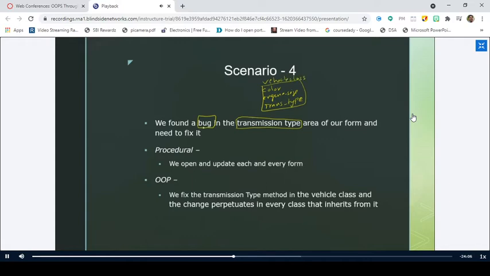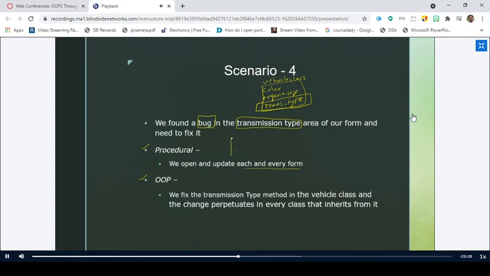So when you find a bug in the transmission type, that means a bug in this particular entity, which is one of the entities of the vehicle class, what do you have to do if you follow procedure-oriented programming, and what do you have to do if you follow object-oriented programming? What happens in procedure-oriented programming is we have to open and update each and every form. Why do we need to update each and every form?